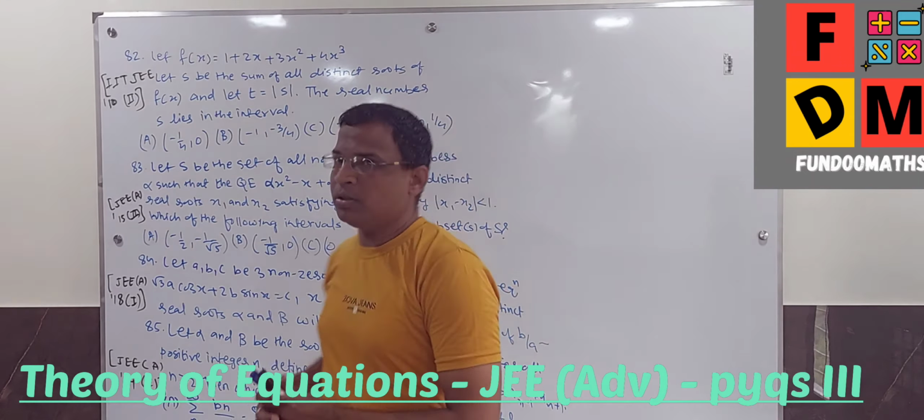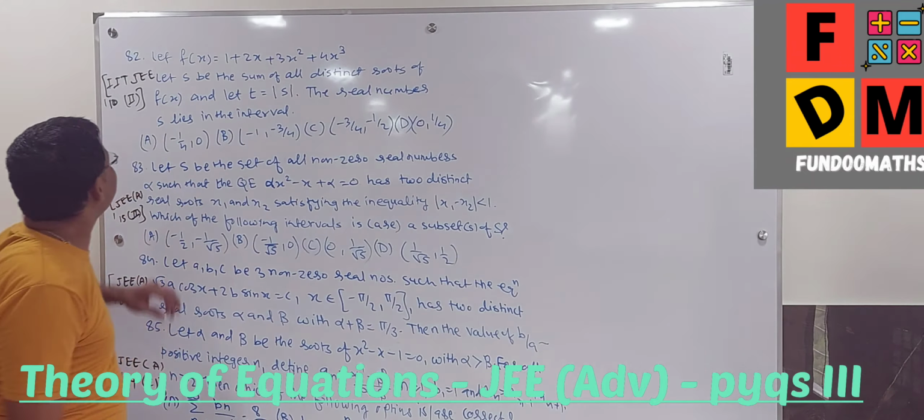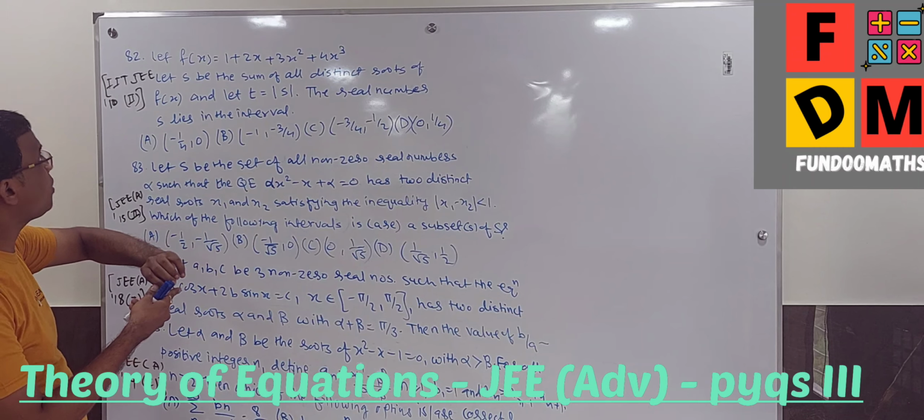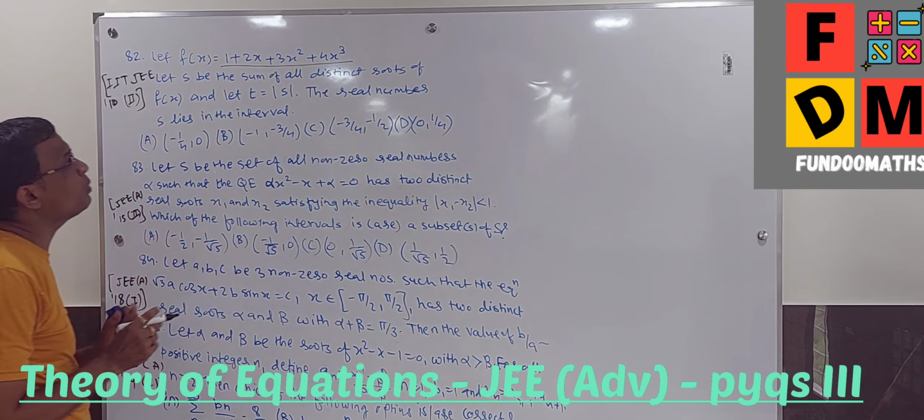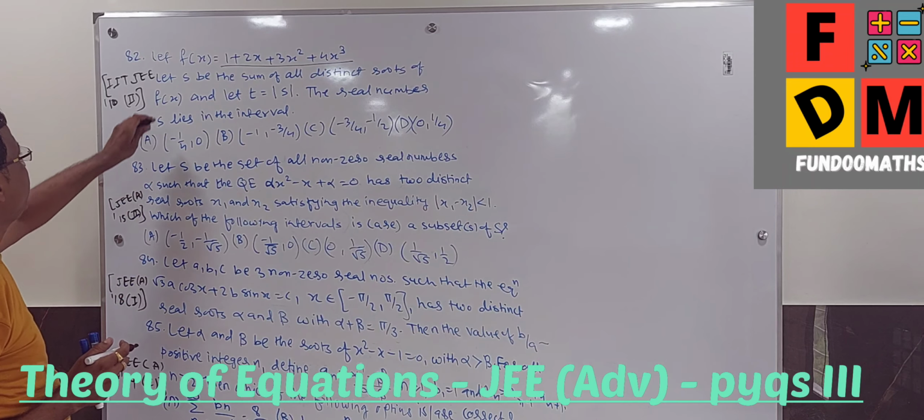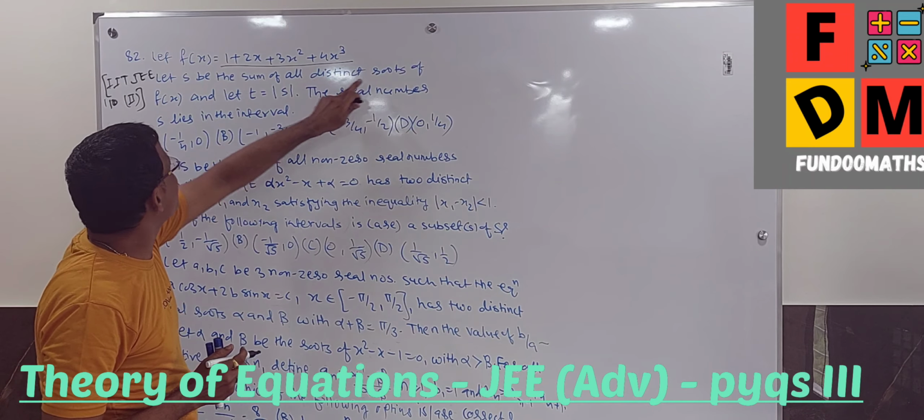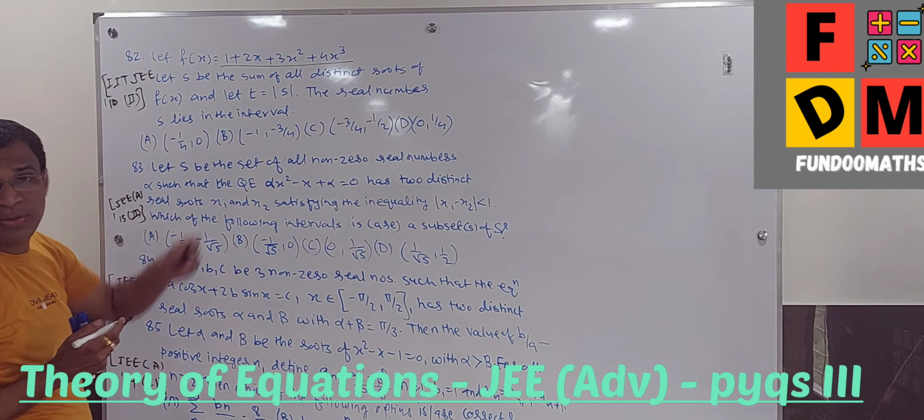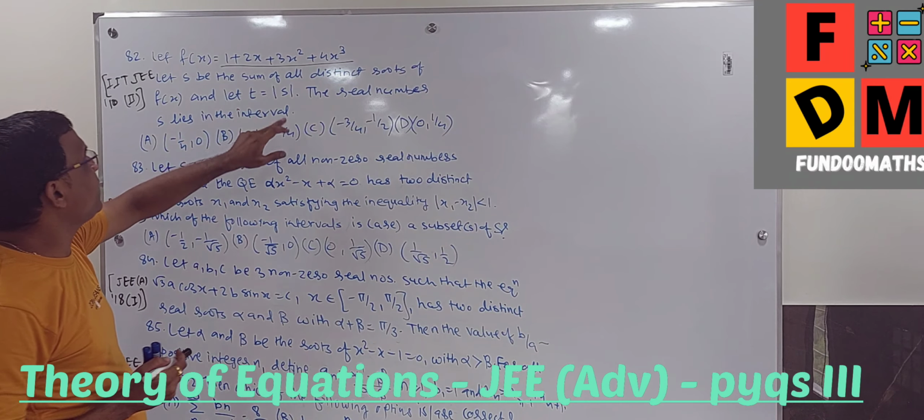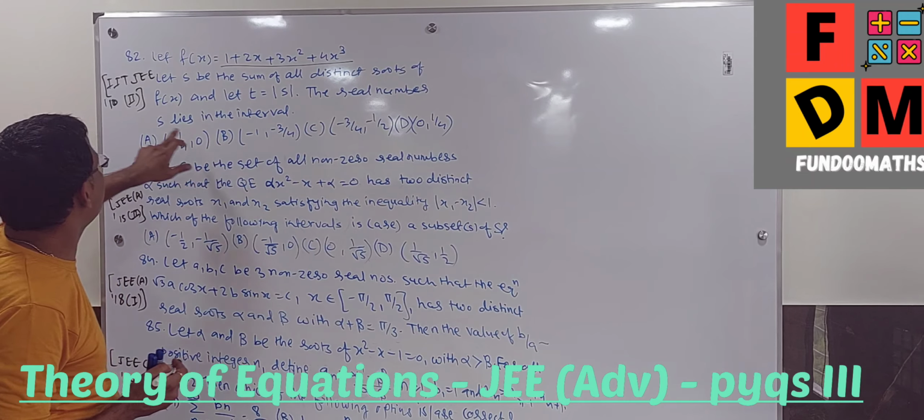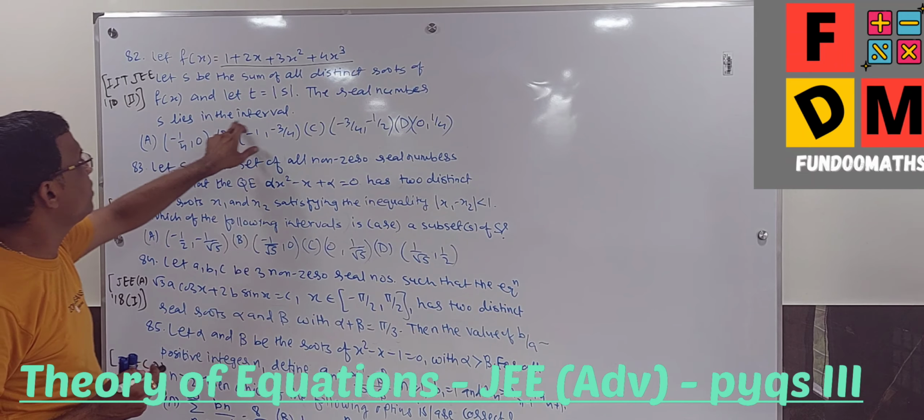Okay friends, so next question in the series: let f of x is equal to 1 plus 2x plus 3x square plus 4x cube. It's a cubic polynomial. Let s be the sum of all distinct roots of f of x. Let t is equal to modulus of the real number s lies in the interval.